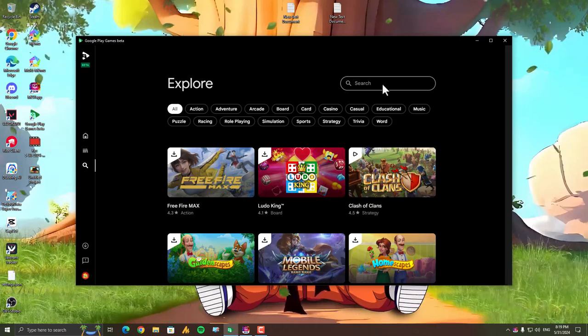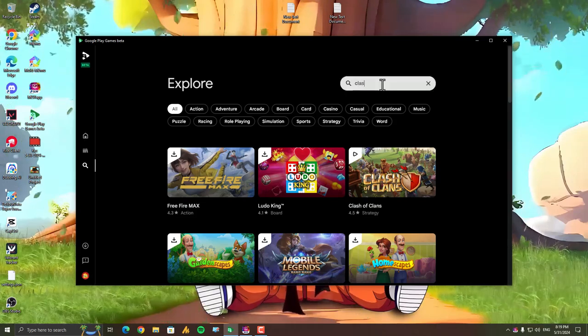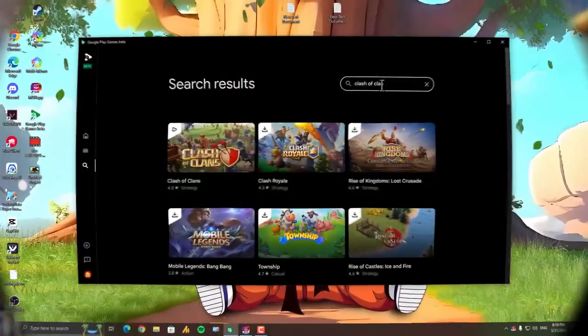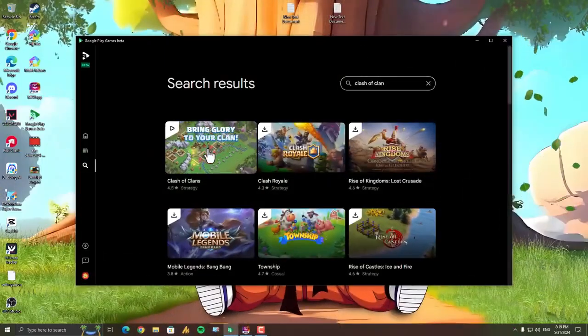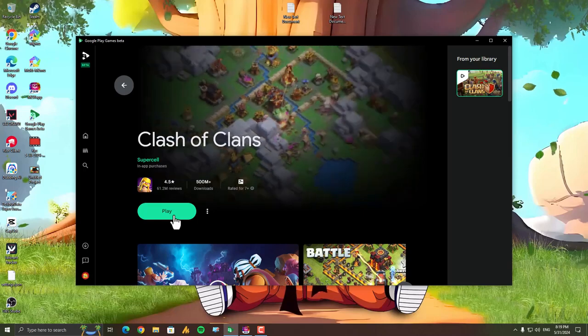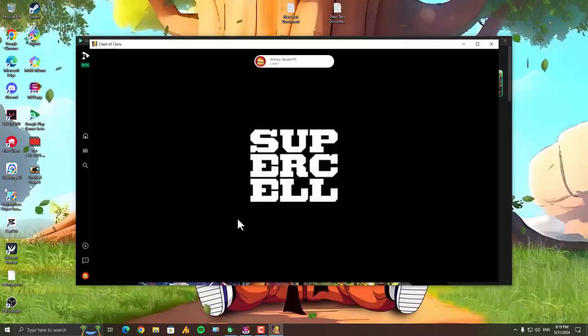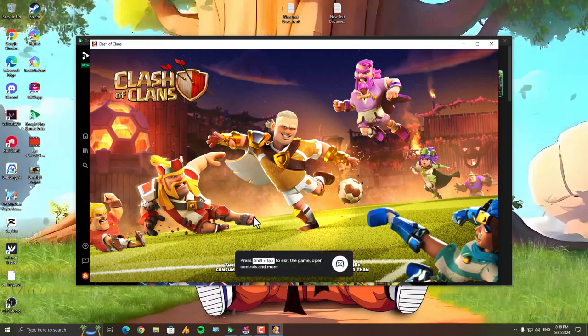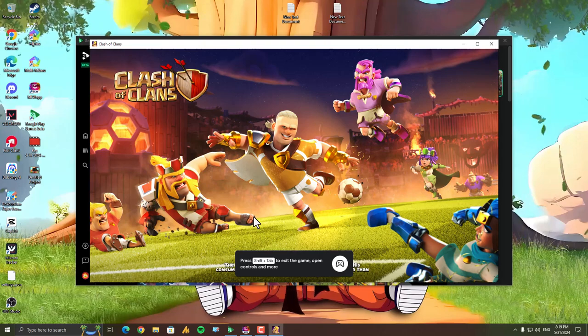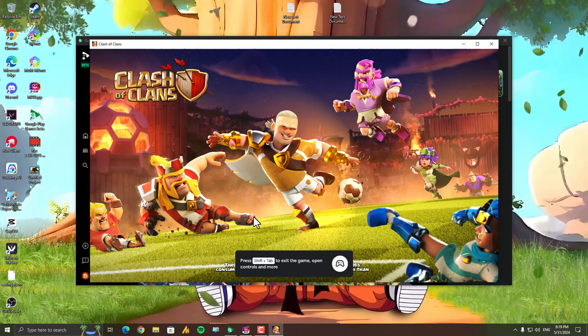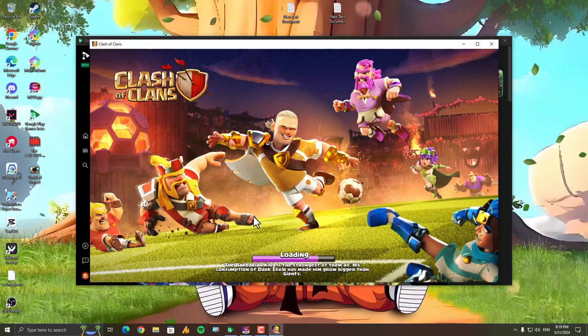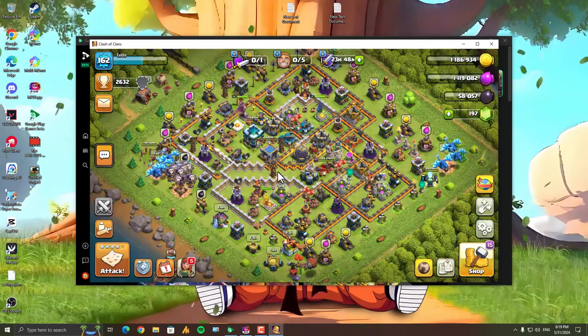how the interface looks like, and you can download the games. Few games are not available yet, but they might be available soon. Right now you can download Clash of Clans, Free Fire, and there's a lot of others. I don't know actually much about mobile games, but you can download. The most popular game is PUBG Mobile. You still cannot play it on Google Play Games, but it will be available soon.